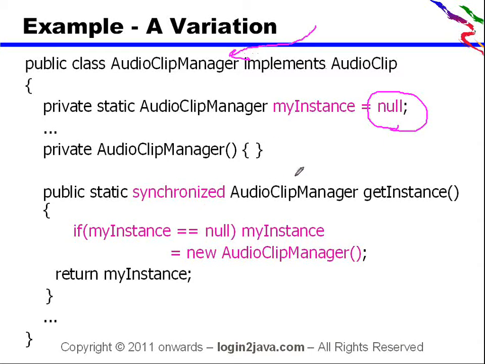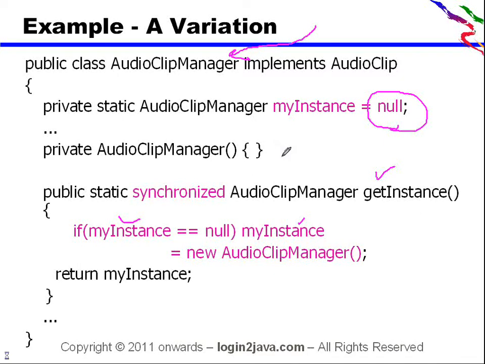Instead, we have a getInstance method that checks whether myInstance is equal to null, and then it creates the instance and assigns it to the myInstance variable. So you can say this is a thread safe version for the audio clip manager.